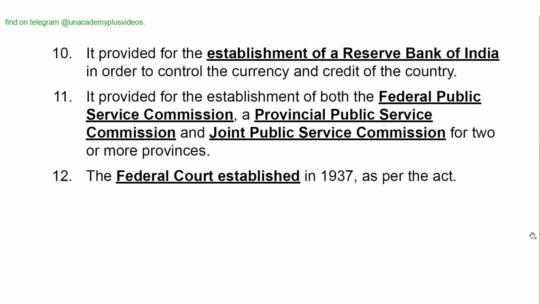It provided for the establishment of a Reserve Bank of India in order to control the currency and credit of the country. It provided for the establishment of the Federal Public Service Commission, a Provincial Public Service Commission, and a Joint Public Service Commission for two or more provinces. The Federal Court was established in 1937 as per the Act.